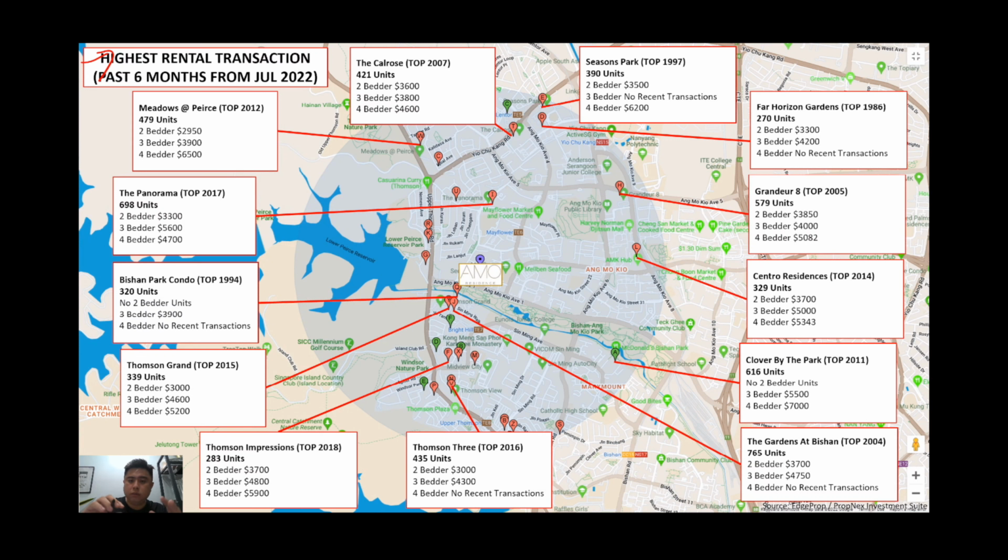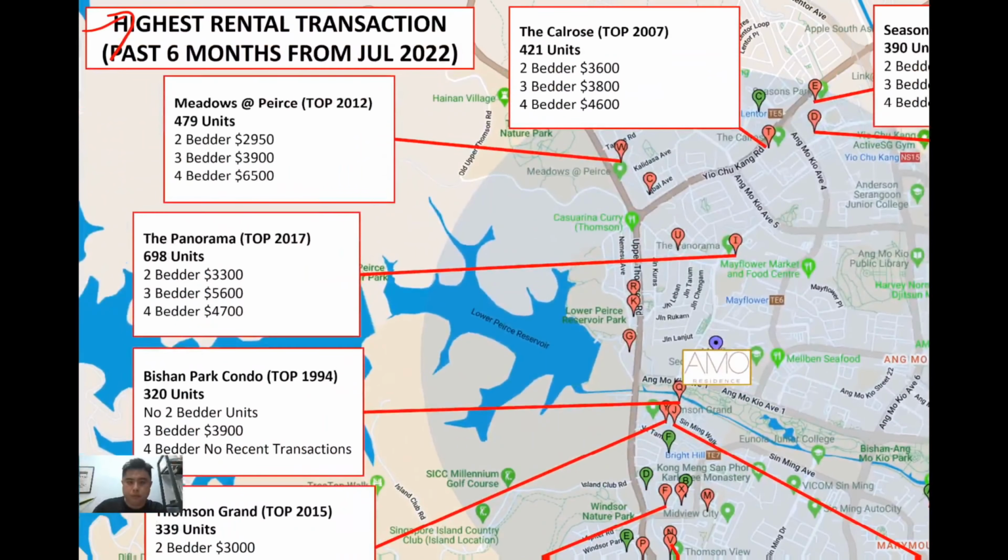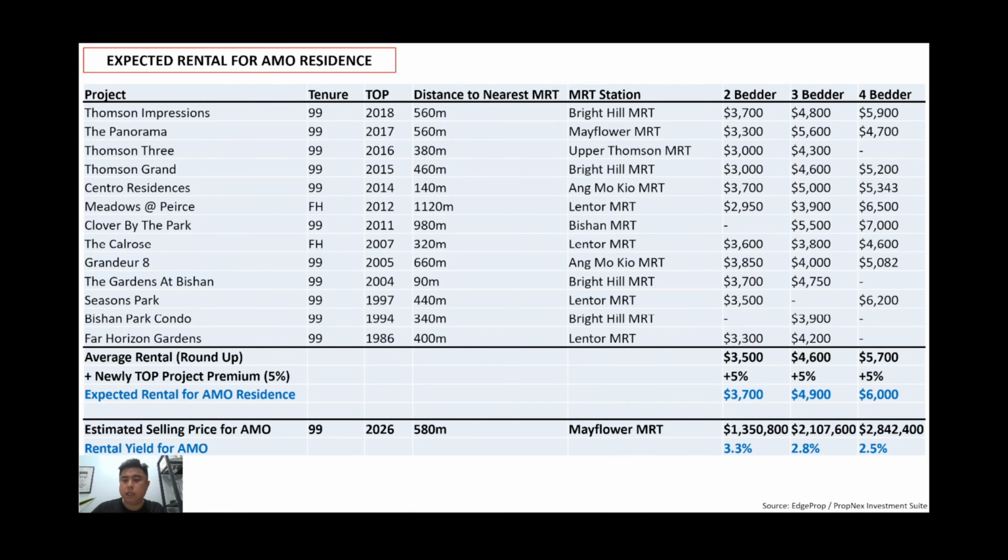So for this illustration again, it is the same map that you're looking at, so I won't be going through. I actually consolidated all the numbers into a table in the next slide. So just to have a quick look, for Kauros, a 2-bedder is going around 3.6, 3-bedder is about 3.8, and then 4-bedder is about 4.6, and so on and so forth for all the other projects. Right, so in the next table, you can see that I consolidated everything here. It will be much easier for you to have a look. Right, so for here, generally speaking, a 2-bedder is commanding this type of prices now.